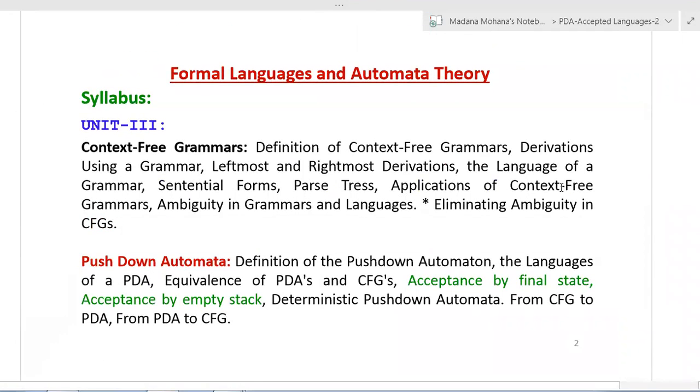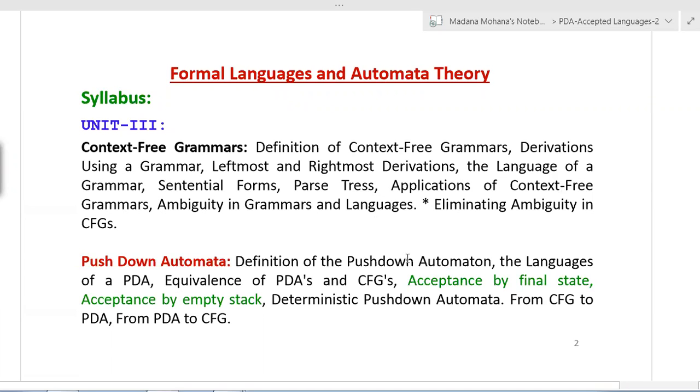In the previous lecture, we discussed the introduction to pushdown automaton, the model of pushdown automaton, the definition of pushdown automaton, then the instantaneous description of PDA, then one example of PDA and graphical notations for PDA using transition table and transition diagram.